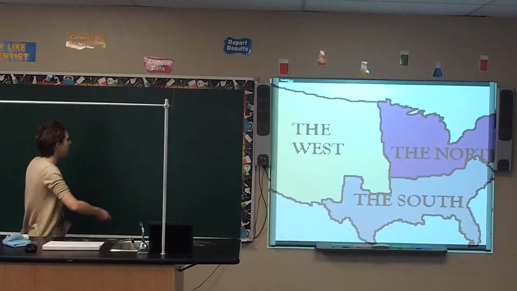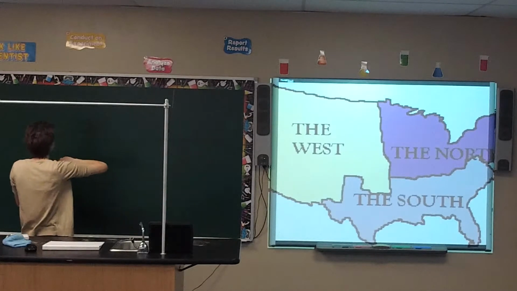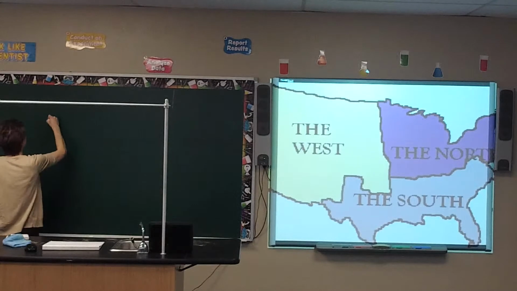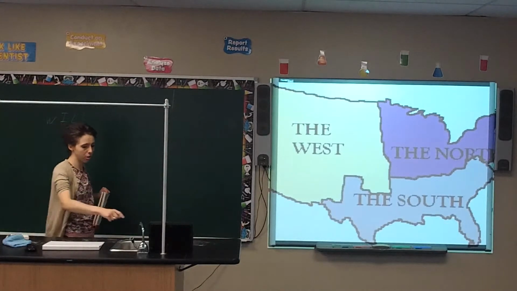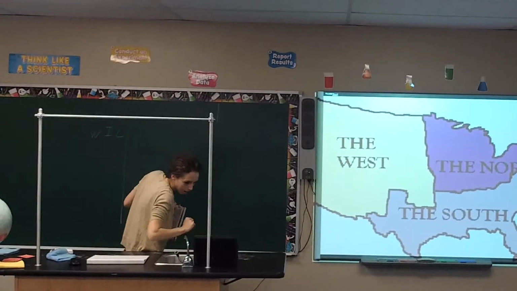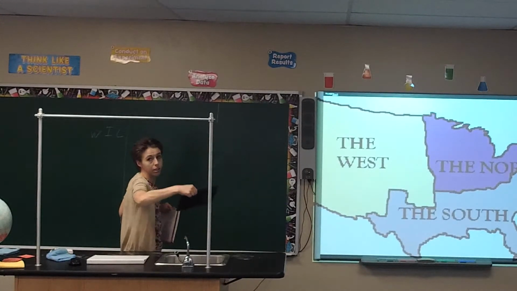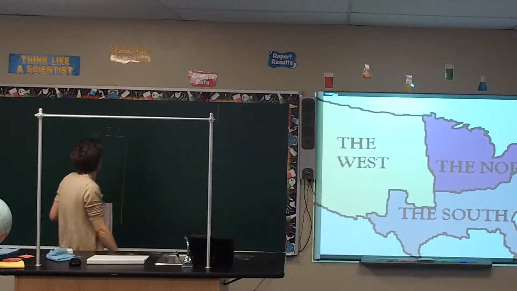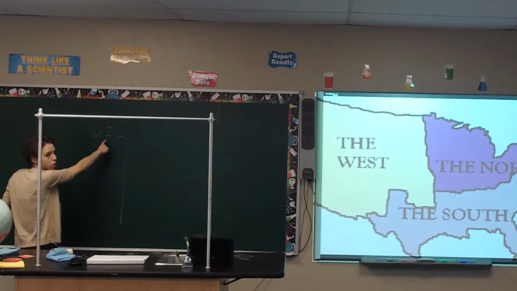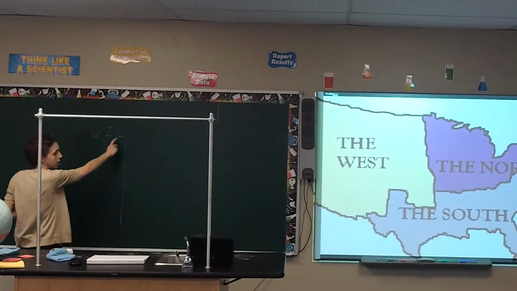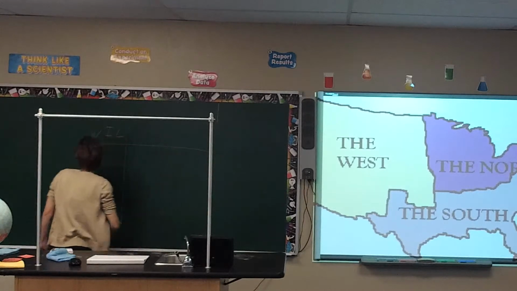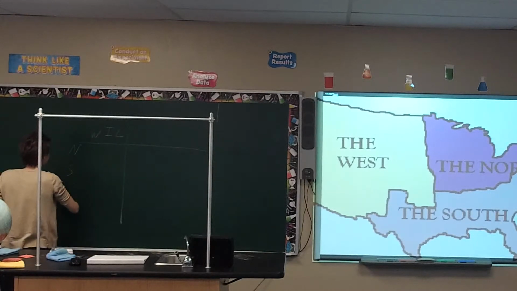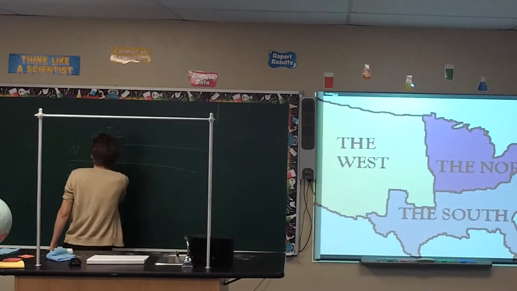So the first major controversy has to do with the idea of westward expansion, internal improvements, and easy land policies. Those ideas are all lumped together into one section. I'm going to slide the camera over to make sure you can see it. So it's the idea of westward expansion, internal improvements like building railroads, and then also easy land policies. That was the first big idea altogether. Then you had the northern section versus the southern section versus the western section of the country.